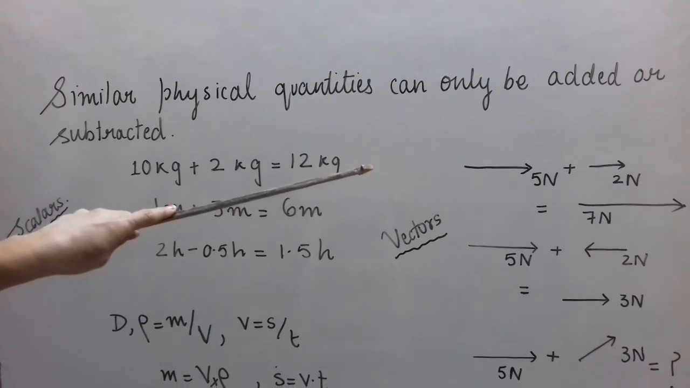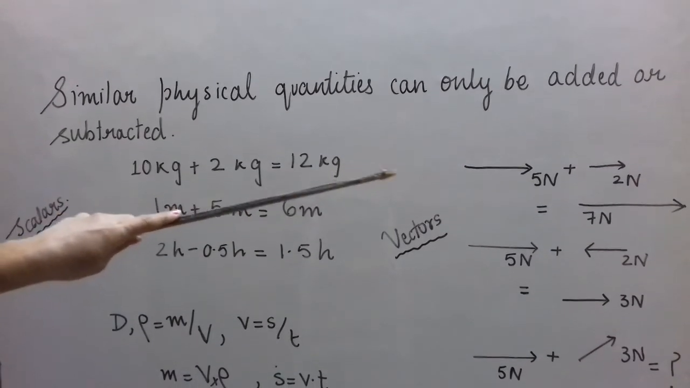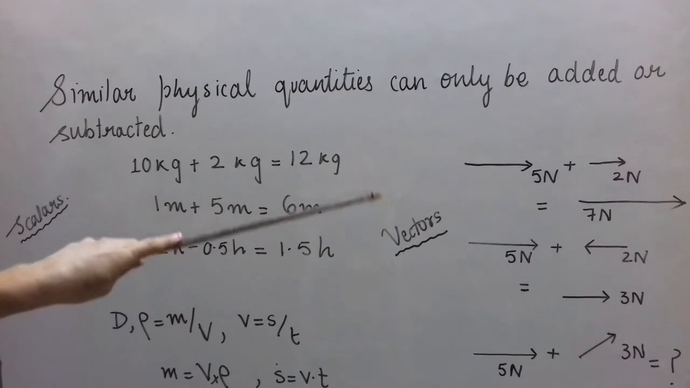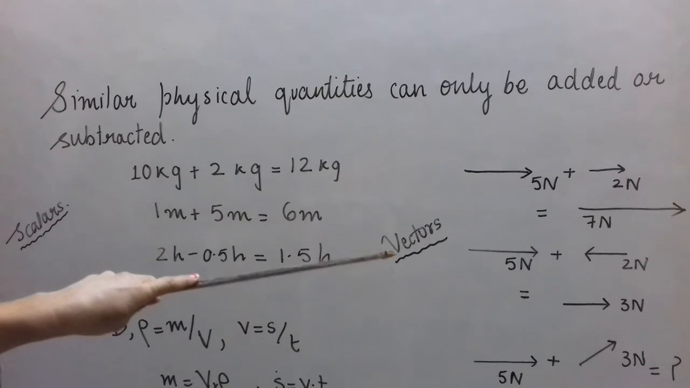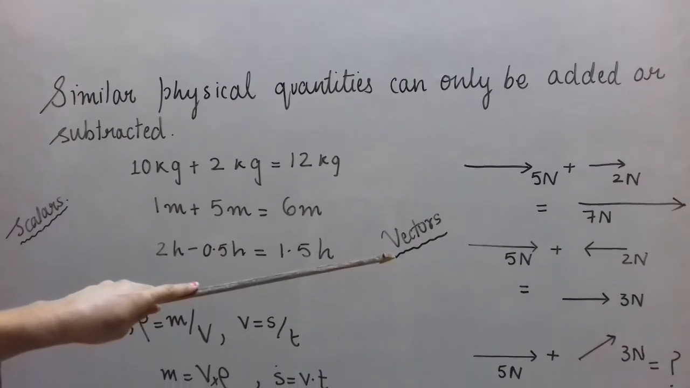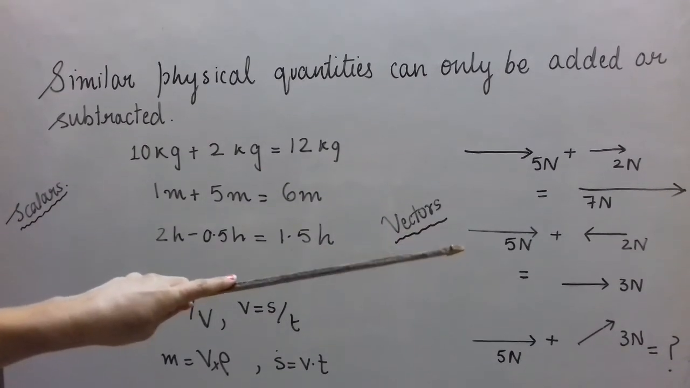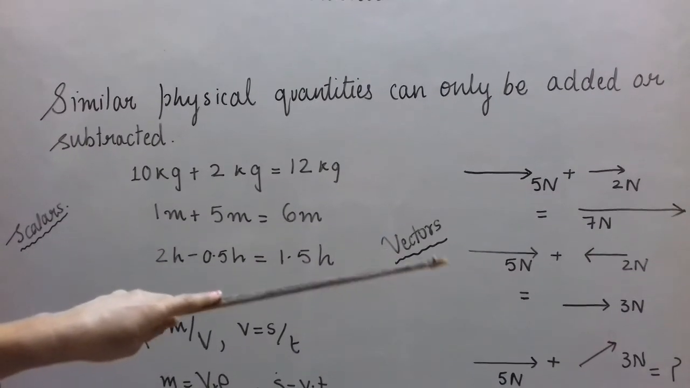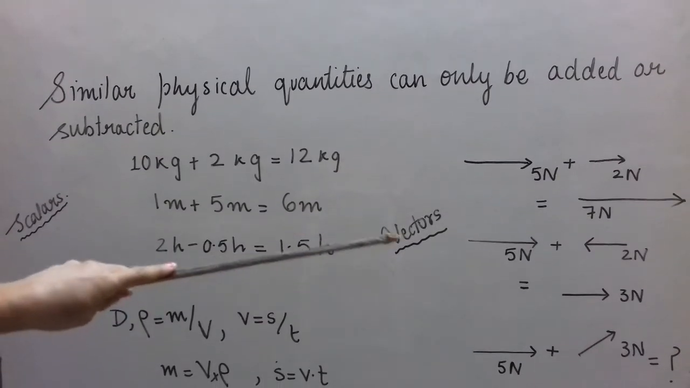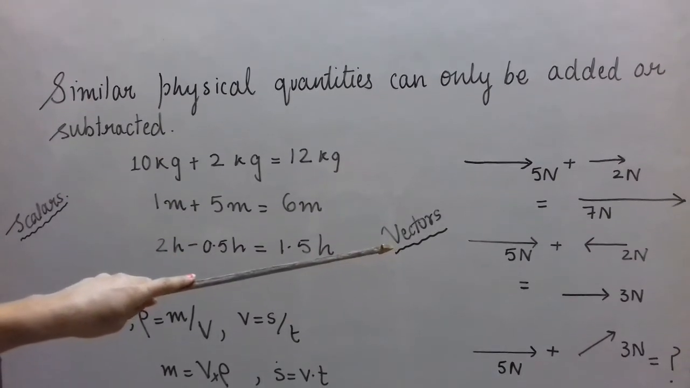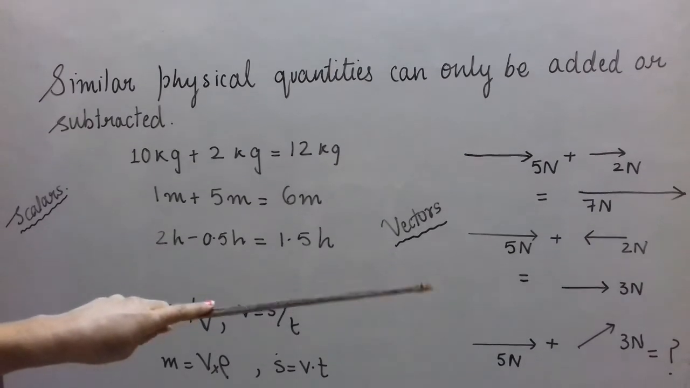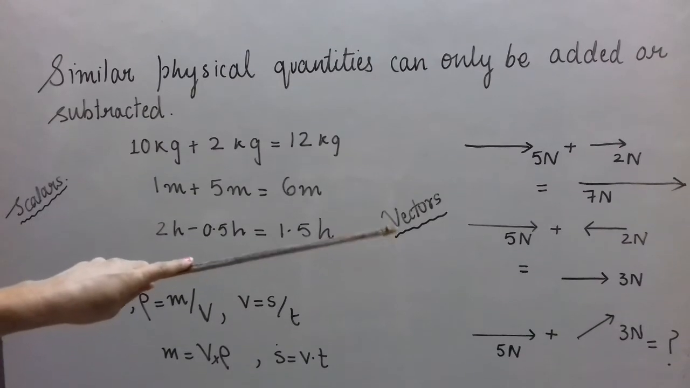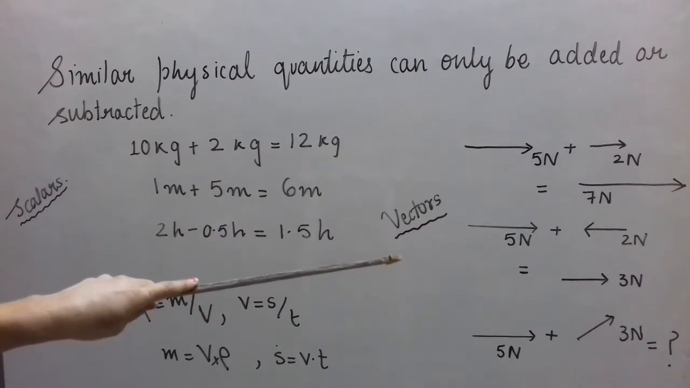So in the first case, where the two vectors are in the same direction, we do simple addition, 5 plus 2, 7 Newton. But when the two vectors are in opposite directions, as in the second case, where 5 Newton is towards the right and 2 Newton is towards the left, although we are adding 5 Newton and 2 Newton, since their directions are opposite, the result is a vector of magnitude 3 Newton, with direction along the 5 Newton vector.